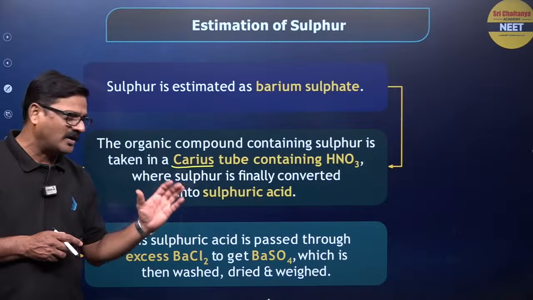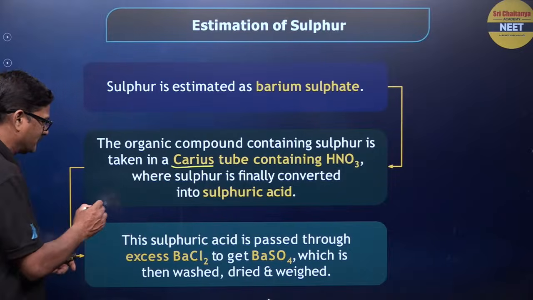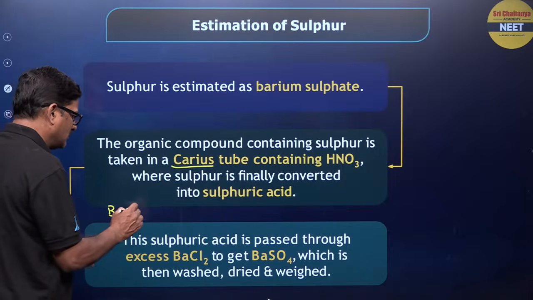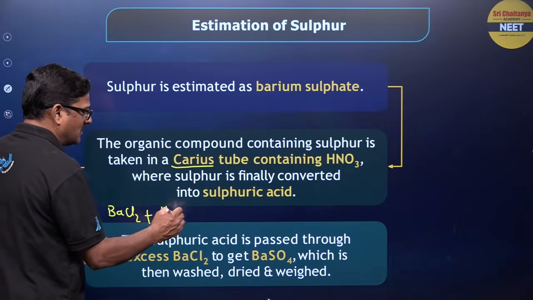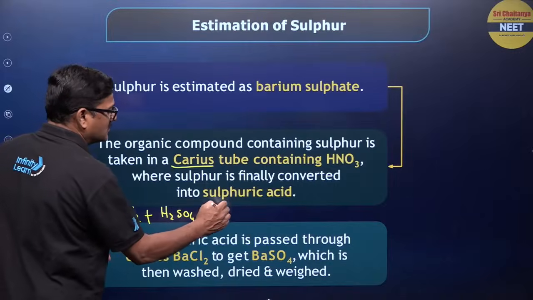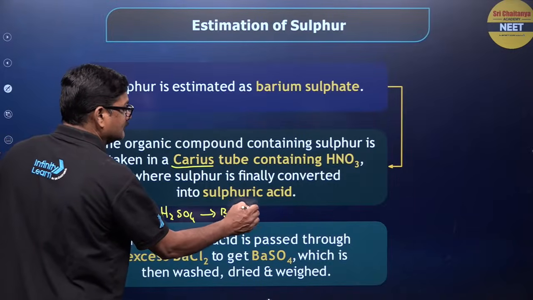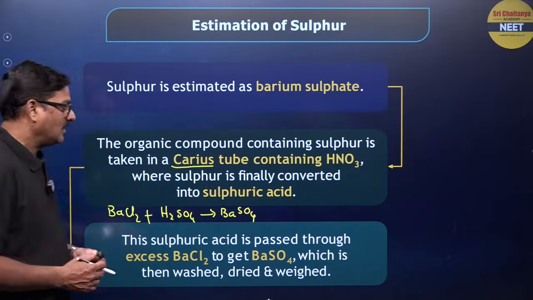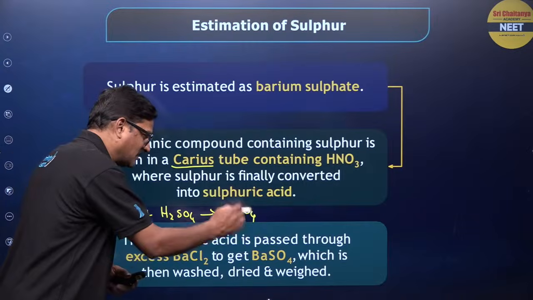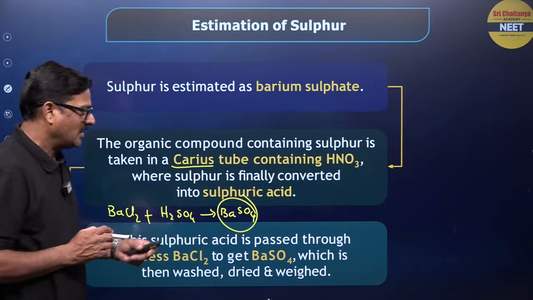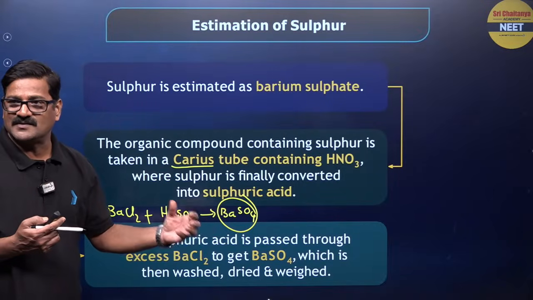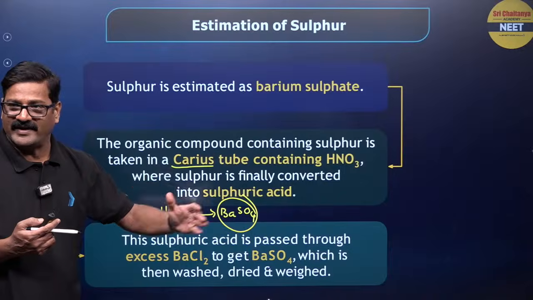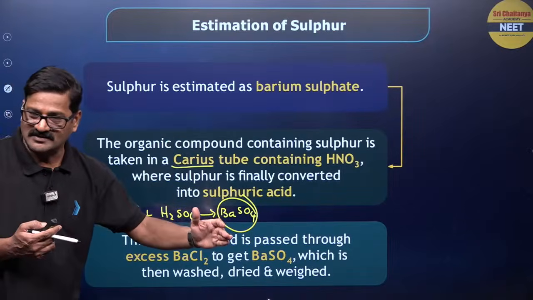So barium chloride reacts with the H2SO4 from the Carius extract and gives rise to barium sulfate. This barium sulfate is collected and estimated. It is washed, dried, and weighed.